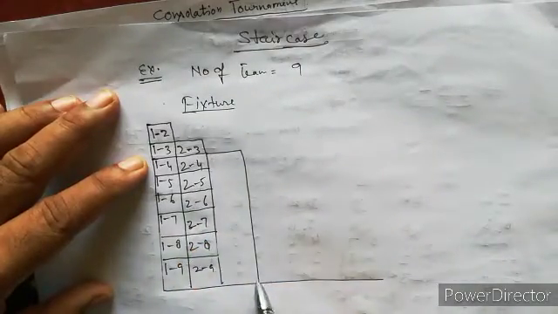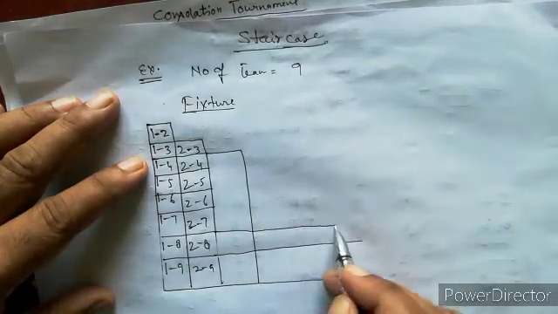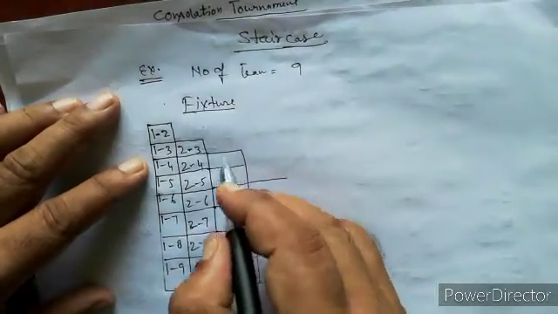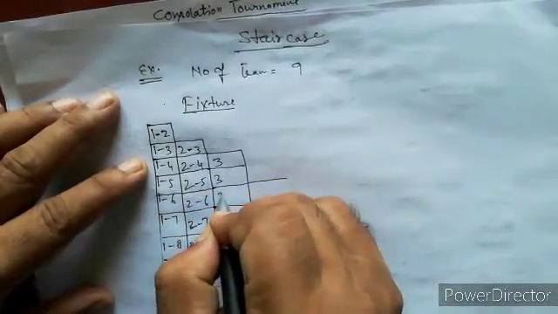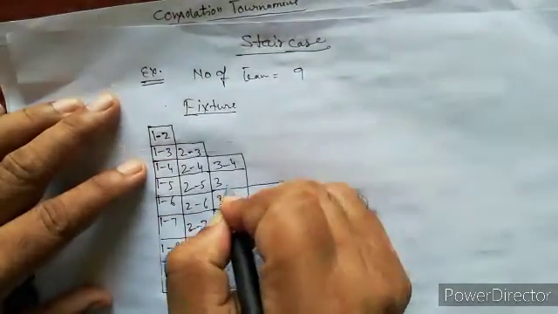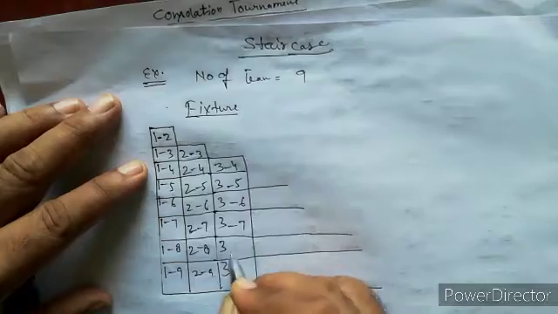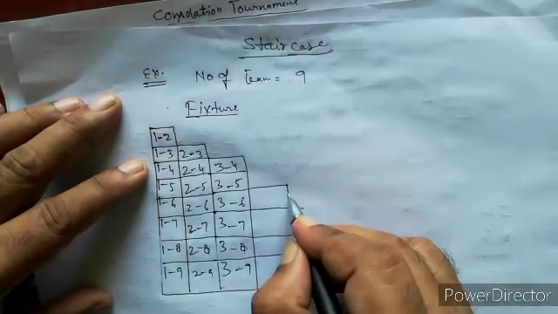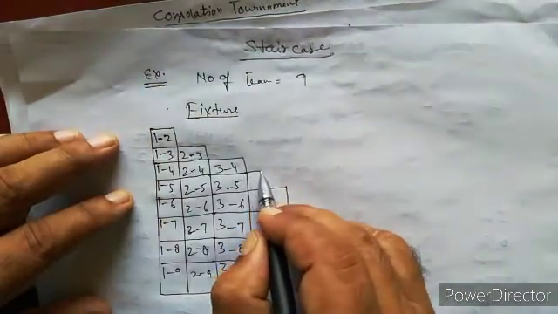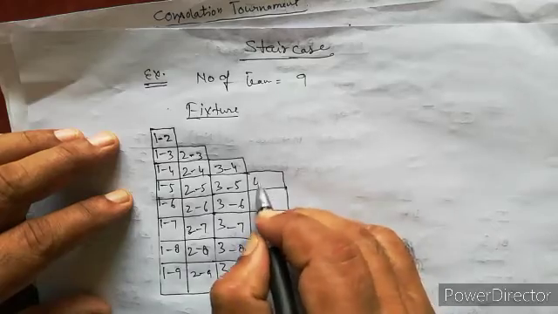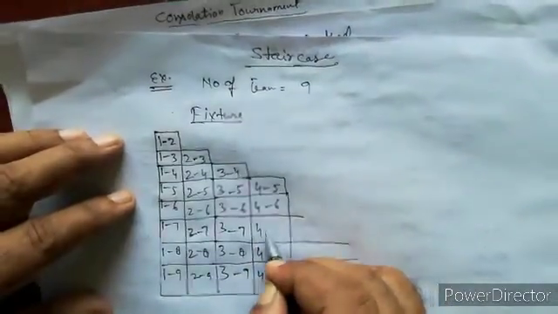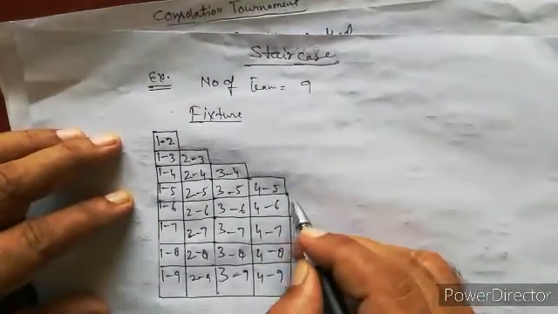Next round, fix team number 3: 4, 5, 6, 7, 8, 9. Fix the next team: 5, 6, 7, 8, 9.